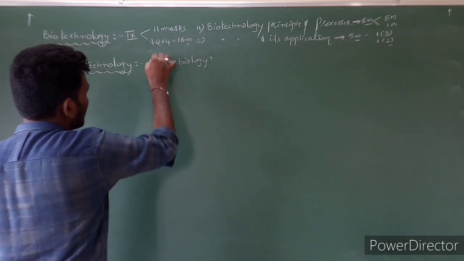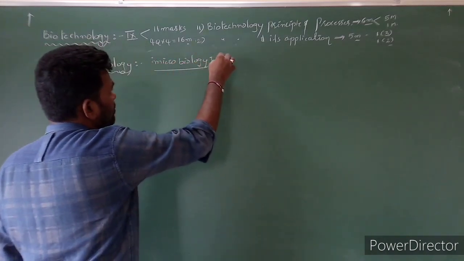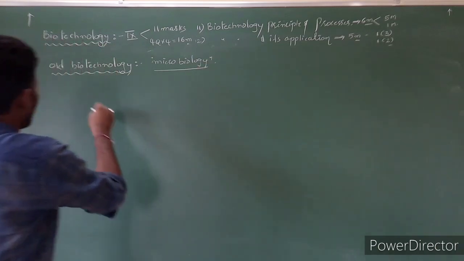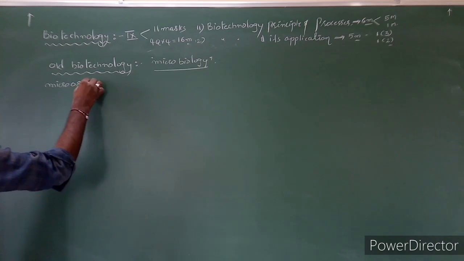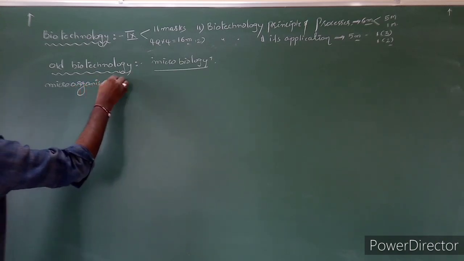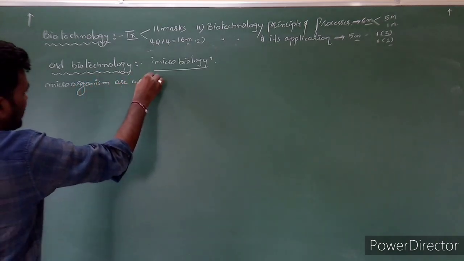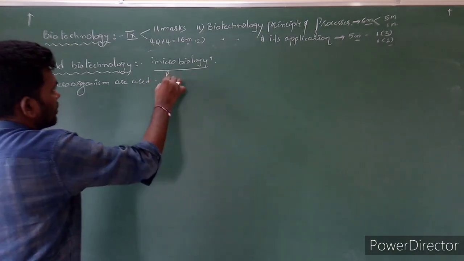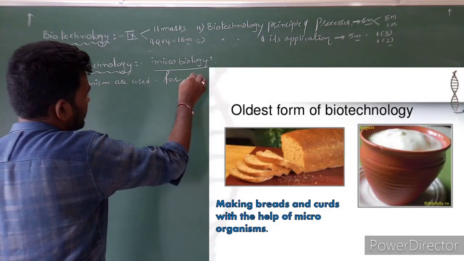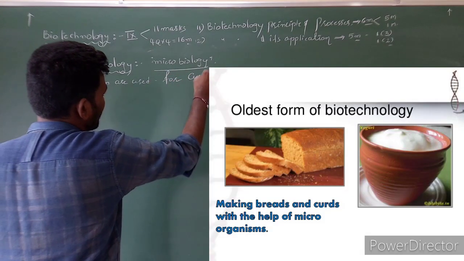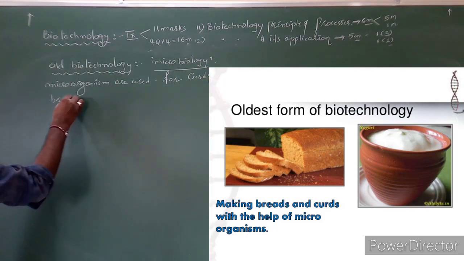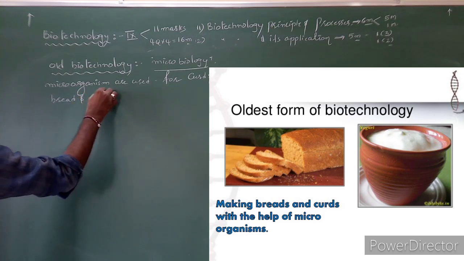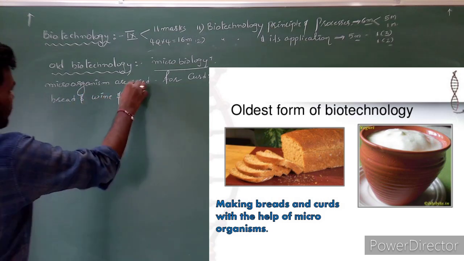It means microbes or microorganisms are used, like for formation of curd, bread, preparation of wine, or fermentation.